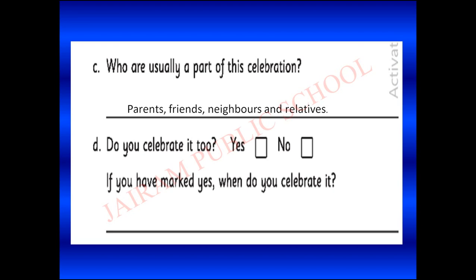This year, 2020, I did not celebrate my birthday as a party, but in 2019 I celebrated it as a party. So you have to write here when you celebrate. If you did not celebrate it as a party, write no, I didn't celebrate my birthday as a party, and there is no need to write here.